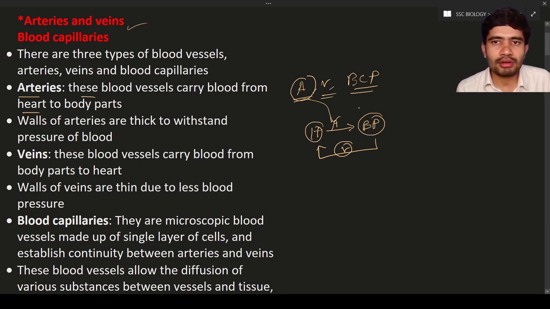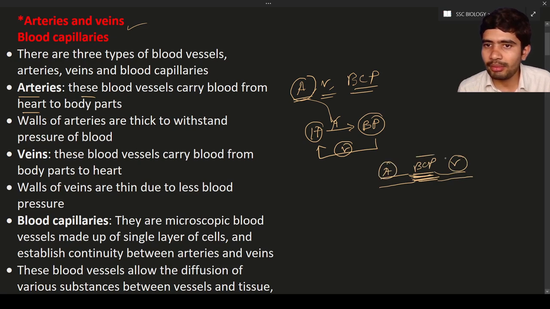Next, what is the importance of the blood capillaries? In the previous classes, we discussed that the blood capillaries are thin. Let us say this is the artery. The artery divides into tiny hair-like structures, and again it forms into a blood vessel. So this is the artery, this is the blood capillaries, and these are the veins. These are the three types of blood vessels.